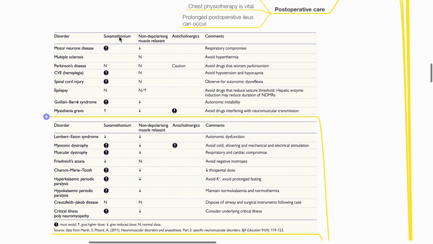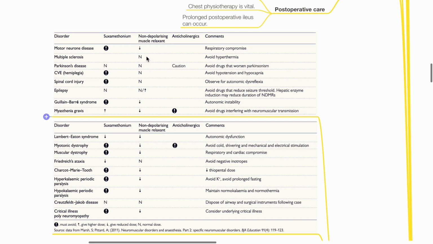Suxamethonium dose should be reduced in Lambert-Eaton syndrome and Friedreich's ataxia. Normal doses of suxamethonium may be used in Parkinson's disease, epilepsy, and Creutzfeldt-Jakob disease. Reduce non-depolarizing muscle relaxant dose in motor neuron disease, Guillain-Barré syndrome, myasthenia gravis, Lambert-Eaton syndrome, myotonic and muscular dystrophies, Charcot-Marie-Tooth syndrome, periodic paralysis, and critical illness polyneuromyopathy.